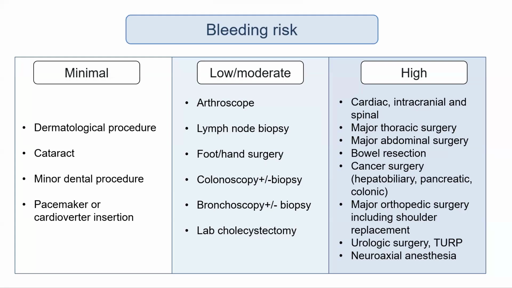As we mentioned before, the bleeding risk can be categorized into minimal, low or moderate, or high, depending on the bleeding risk of the surgery. For example, a patient having cataract surgery or minor dental extraction has a minimal bleeding risk. A patient having laparoscopic cholecystectomy or colonoscopy with biopsy has a low to moderate bleeding risk. Any type of major thoracic or abdominal surgery is a high bleeding risk.